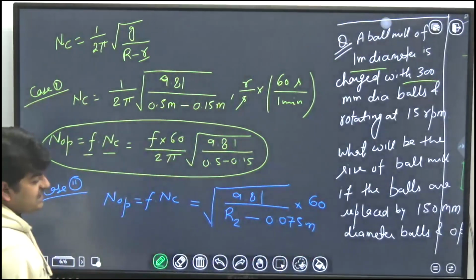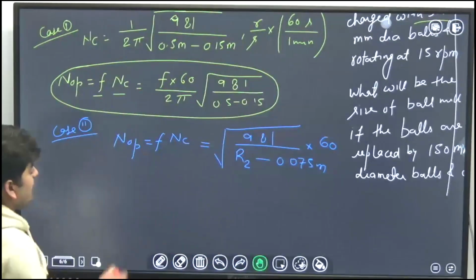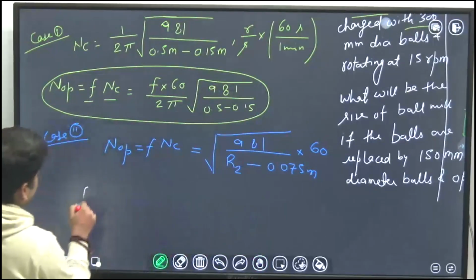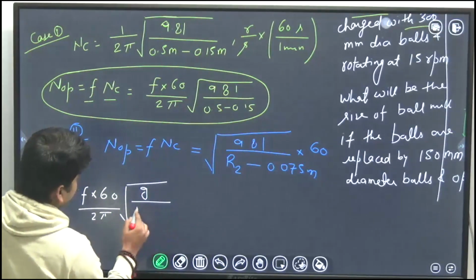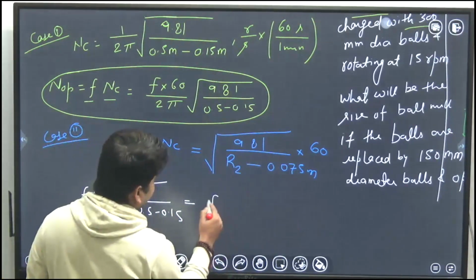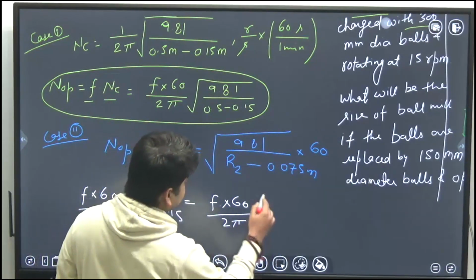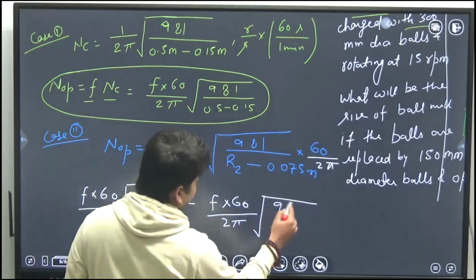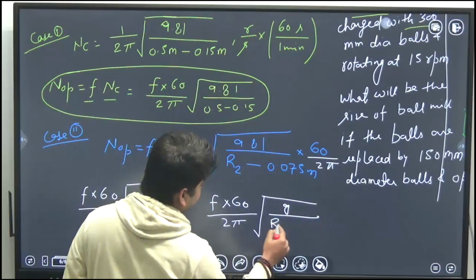Okay, so they are saying that the operating speed has to be the same in both cases. So you can equate them. From the first case, F into 60 over 2 pi multiplied by the square root of g over (0.5 minus 0.15) is equal to this side: F into 60 over 2 pi into the square root of g, 9.81, over (R2 minus R1).